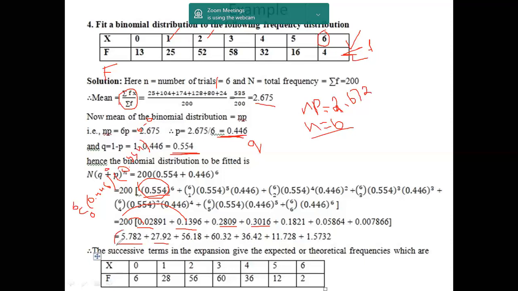This first term is the respective frequency when x equals 0 using the binomial distribution. This is the frequency when x equals 1 using the binomial distribution. This is the frequency when x equals 2 using the binomial distribution. So these are the frequencies we got using the mathematical, that is binomial, expression.